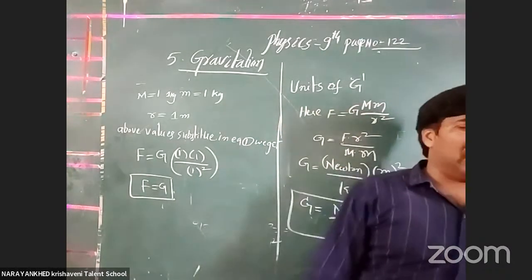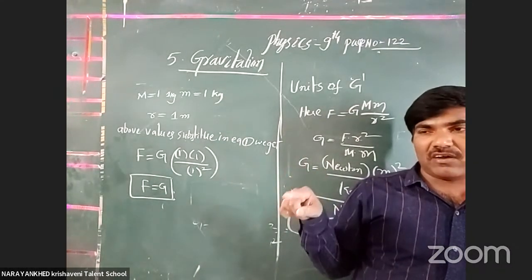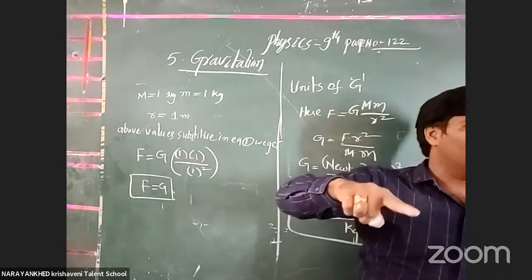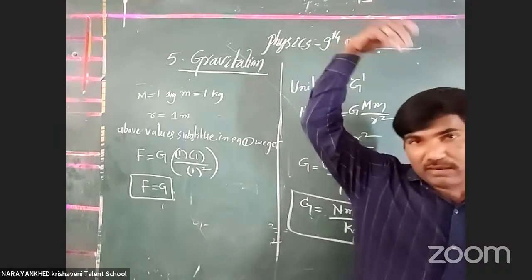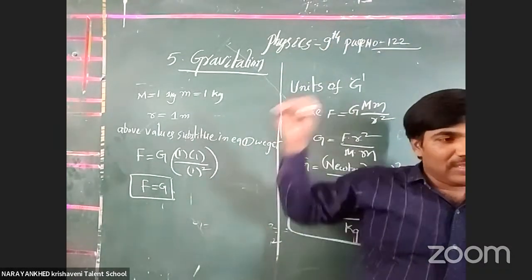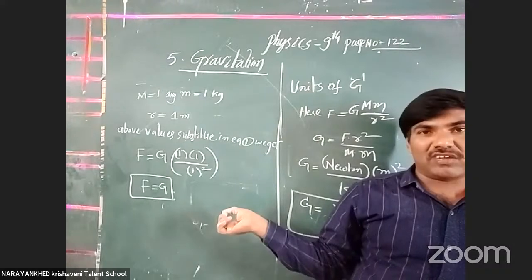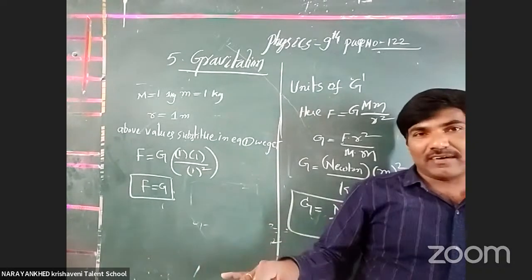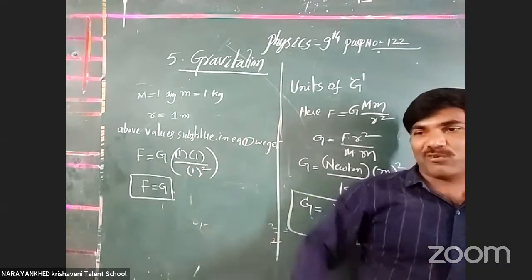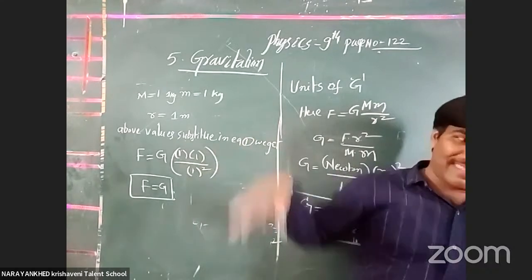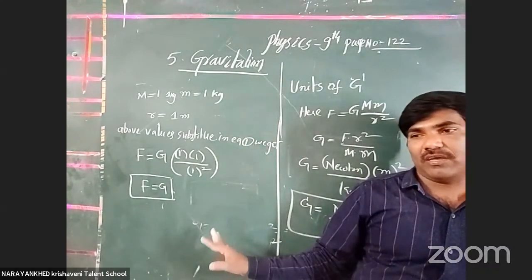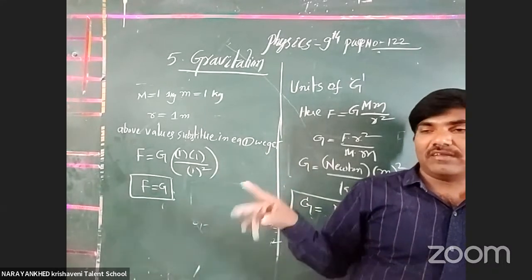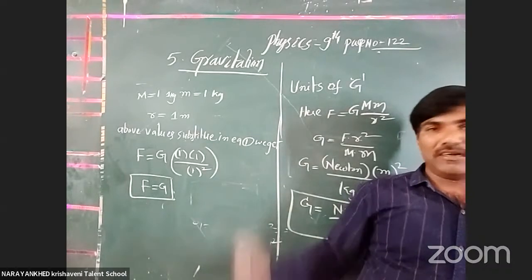Why? Because it is the same for any body. You take the gravitational constant on Sun, on Pluto, on Earth, on Moon, on you. Okay, clear or not? Suppose a chalk piece falls on me. The chalk piece contains the same gravitational constant, and my head also contains the same gravitational constant. The apple, Newton's head, and Earth also contain the same gravitational constant. Universally, to find a gravitational force, one gravitational constant is required. That is why we have taken it.